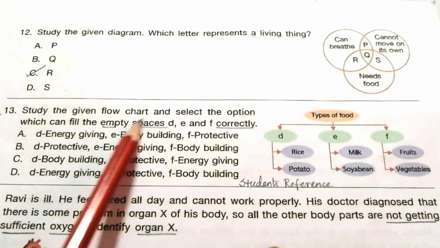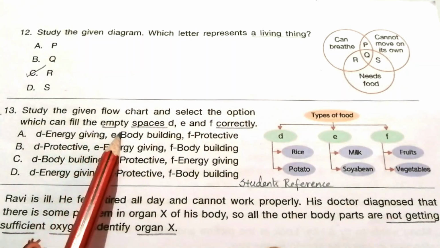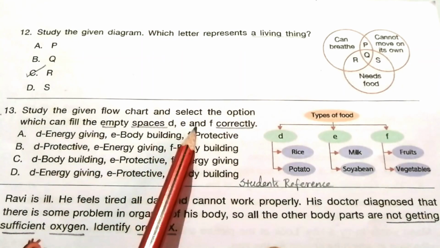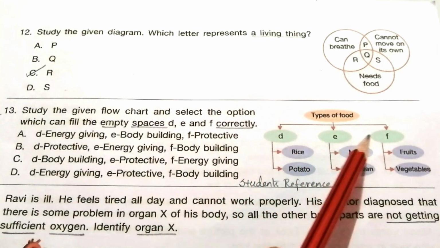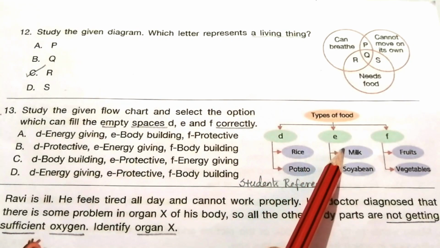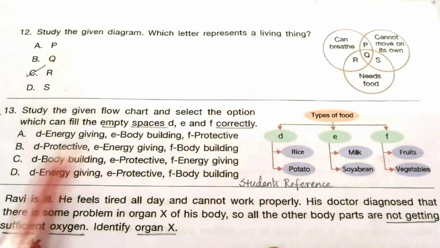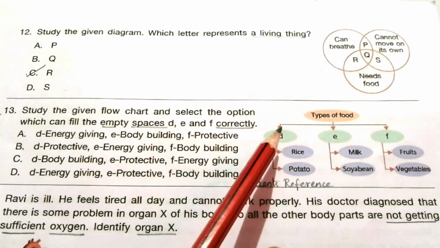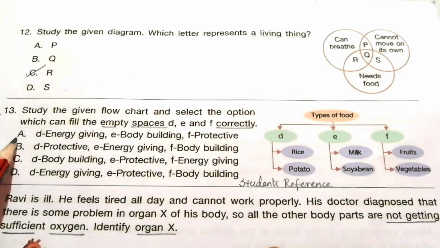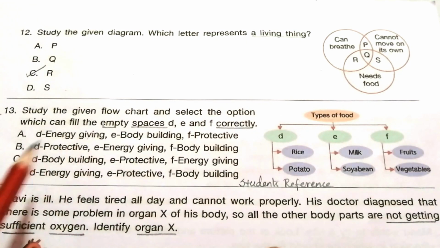13. Study the given flowchart and select the option which can fill the empty spaces D, E and F correctly. Types of food D, E, F. Rice, potato, milk, soya bean, fruits, vegetables. You read the given options and find the answer. The solution part is, we know rice and potato are energy giving foods. So D is energy giving food. Option A has D energy giving food and option D has D energy giving food. So B and C are wrong answers.